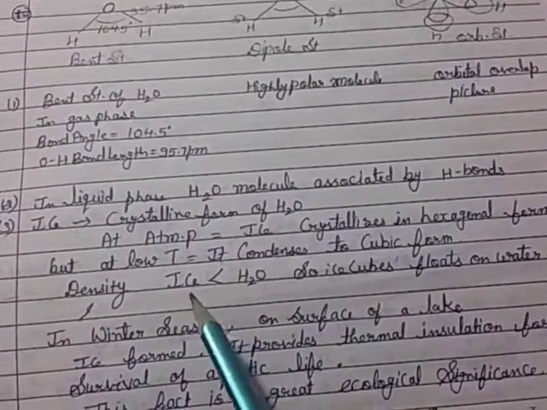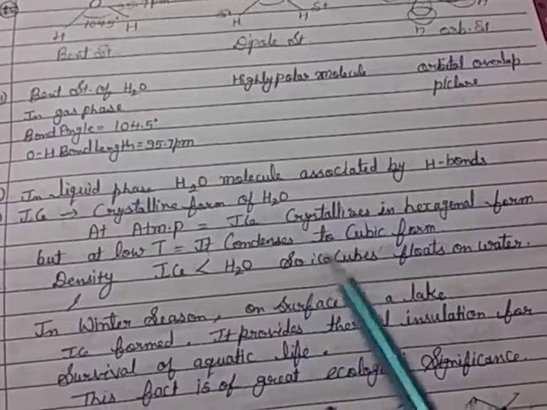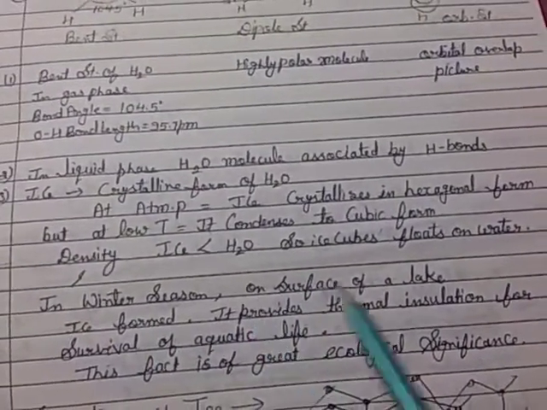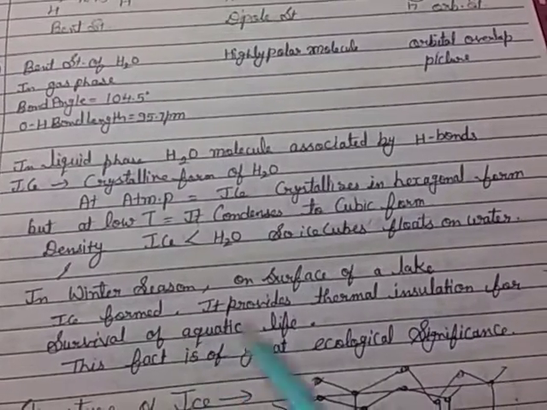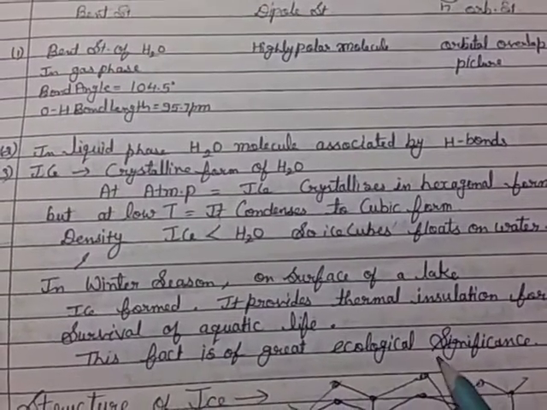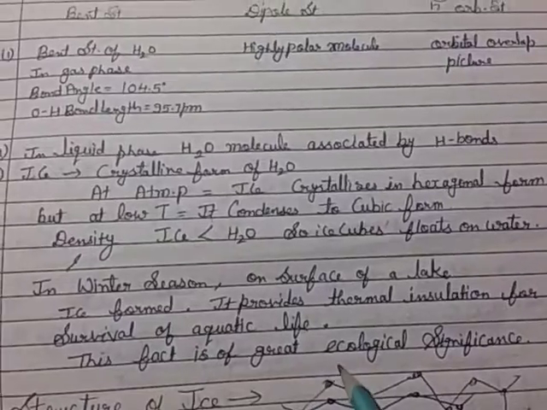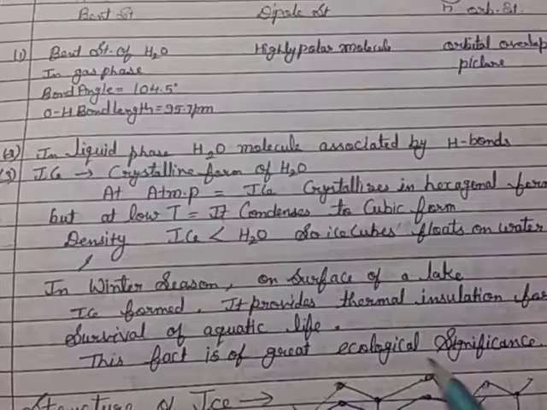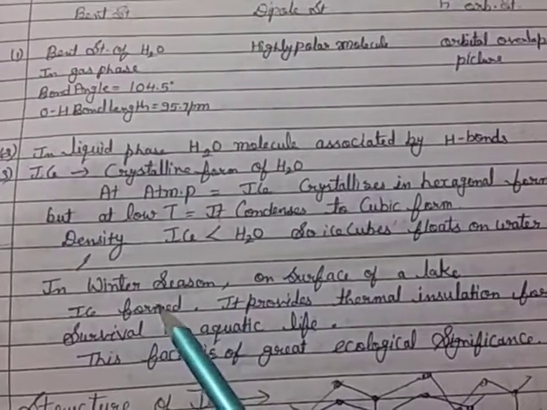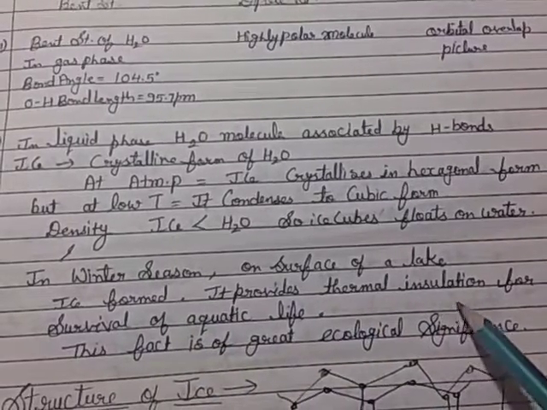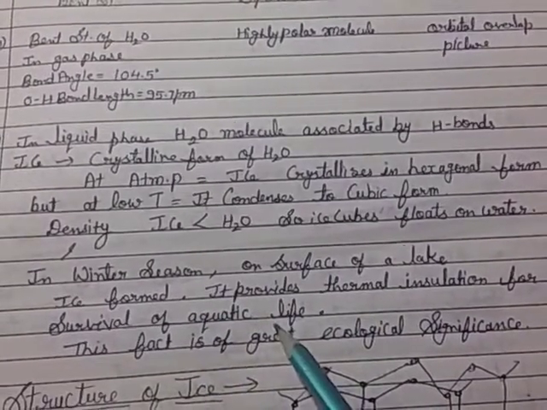Now the special properties of water. The density of ice is less than water because an ice cube floats on water. In winter, ice forms on the surface of a lake and provides thermal insulation for the survival of aquatic life. So this fact is of great ecological significance. It is a question-based topic: in winter season ice forms on the surface of a lake and provides thermal insulation for survival of aquatic life.